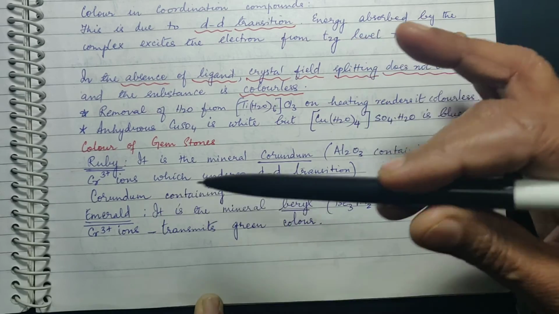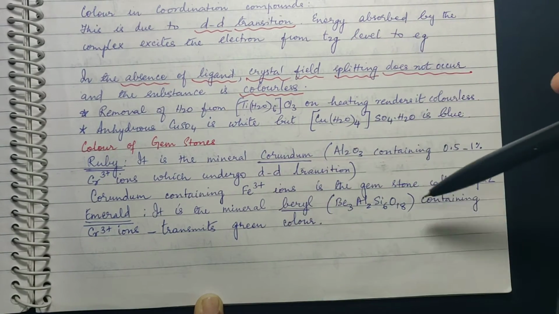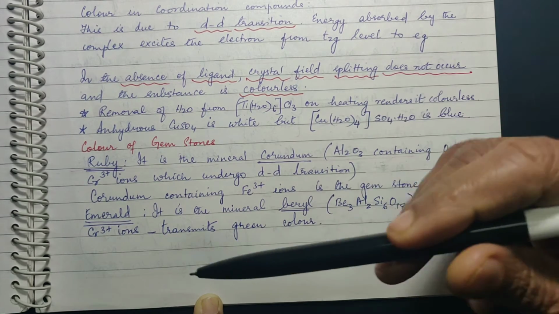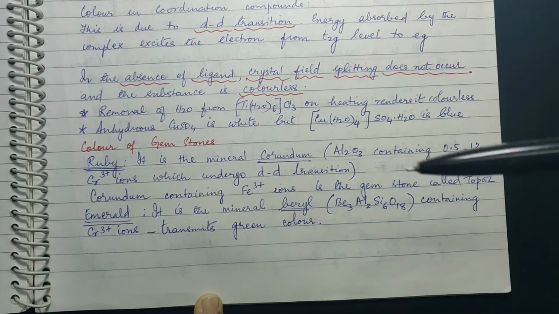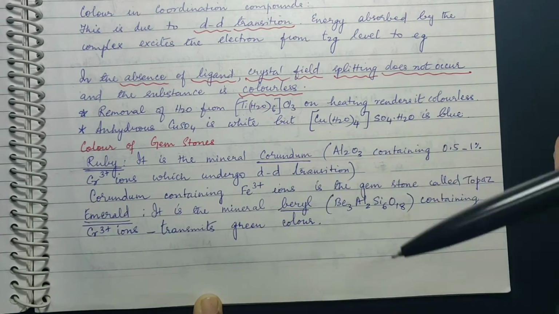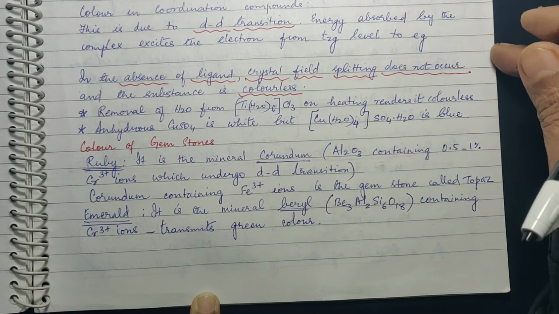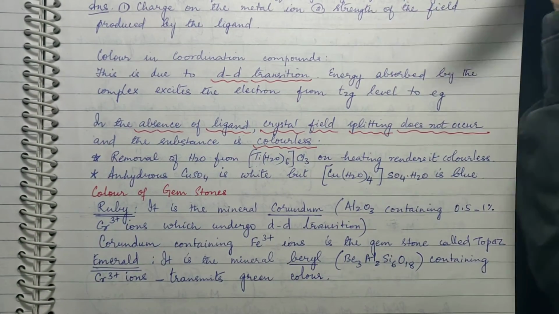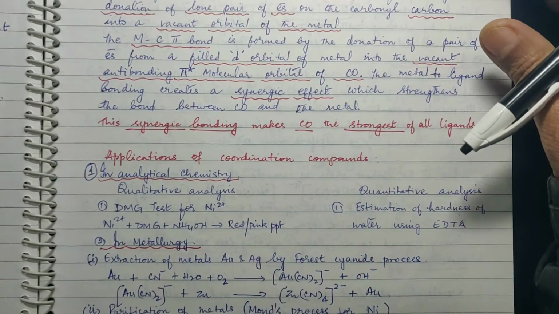Same way, instead of Cr3+, if it contains Fe3+ ions, then the gemstone is called topaz. Same way, emerald is there. That is there in the mineral beryl. If it contains Cr3+ ions, it transmits green color. So this is how gemstones are there. Now this is what is about coloration.